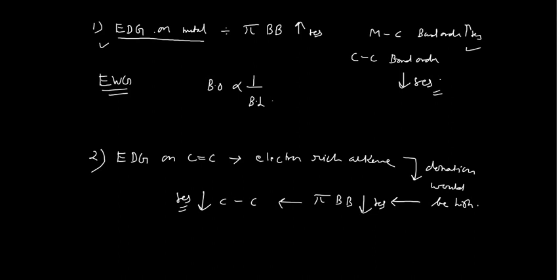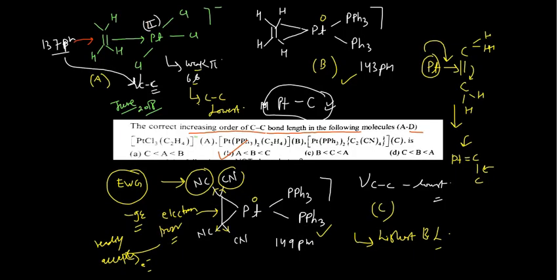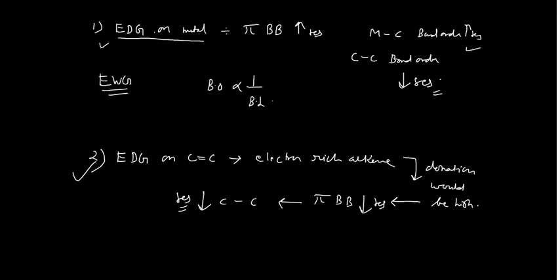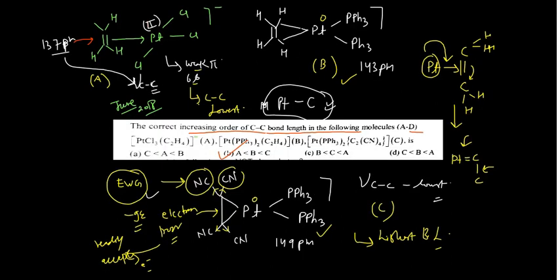So if you remember these things, right? The example which I have shown you is the reverse of EDG. This was EWG, so it has the reverse effect. If you remember these two things, then it would be very easy for you to solve the problems. I hope this trick will help you. If you have the EWG on the ligand, the effect would be the reverse. That means the CC bond length will increase, and this is exactly what happened here, the highest bond length. So this is how you can solve the problems.